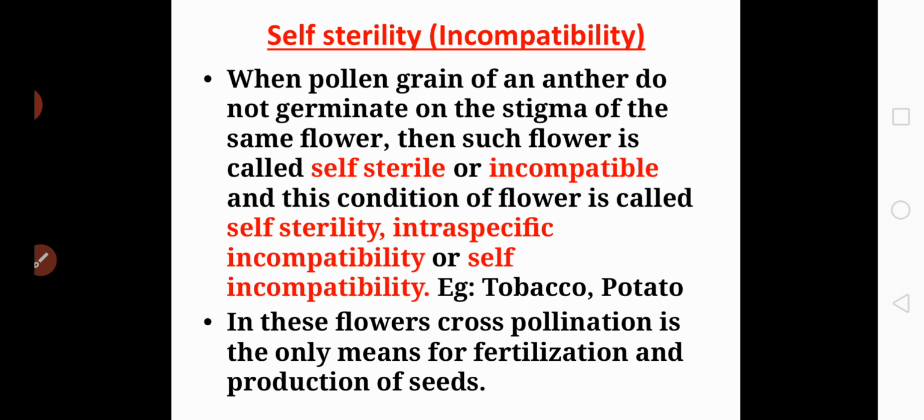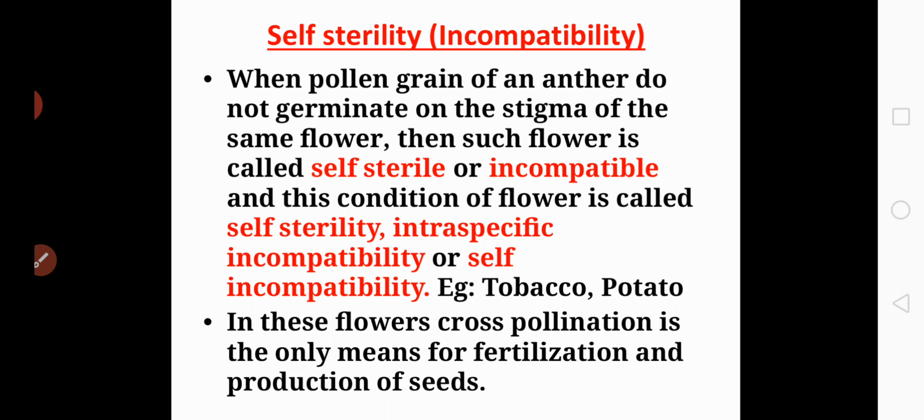Once again I'll repeat. Self-sterility or self-incompatibility means the pollen grains of one flower cannot fertilize the ovule of the same flower. Okay. So when pollen grain of an anther does not germinate on the stigma of the same flower, then such flower is called as self-sterile or incompatible.